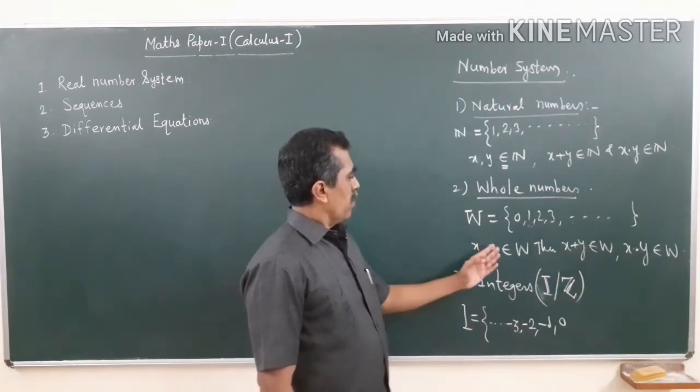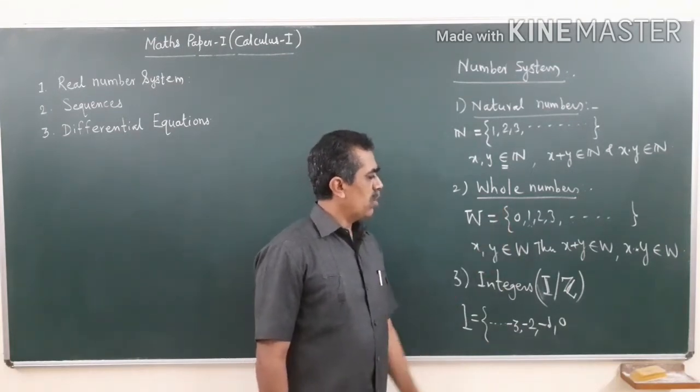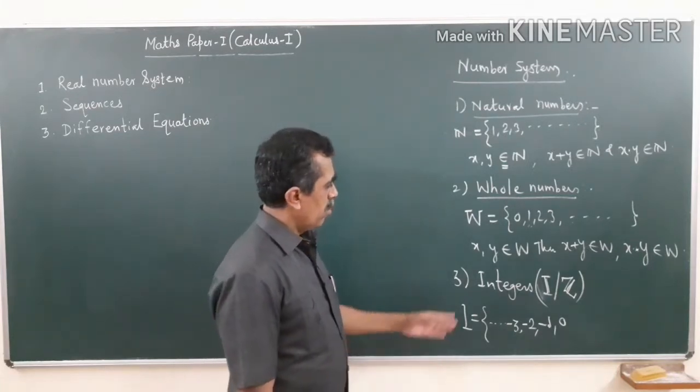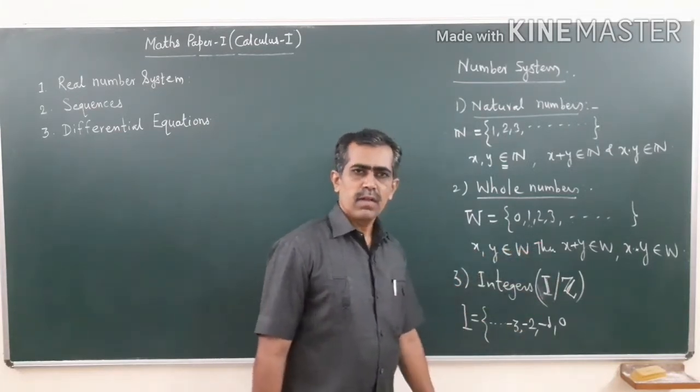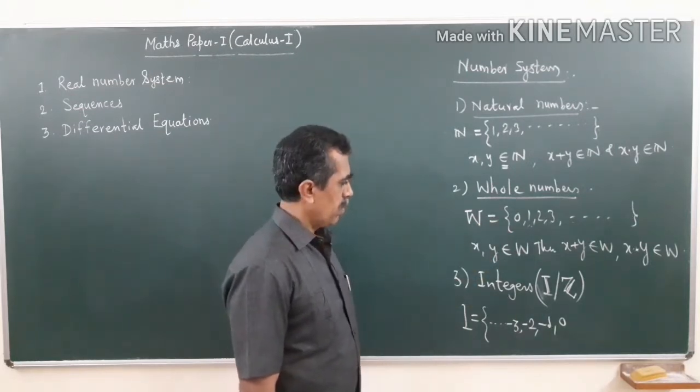Now see, if you want to deal with some further operations, for example, suppose one is interested in doing the operation of subtraction.